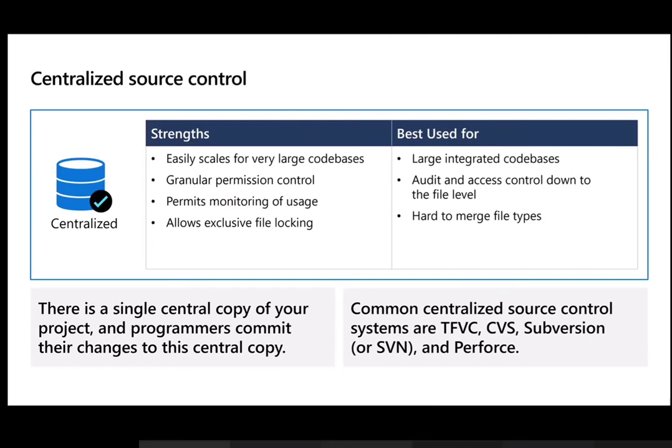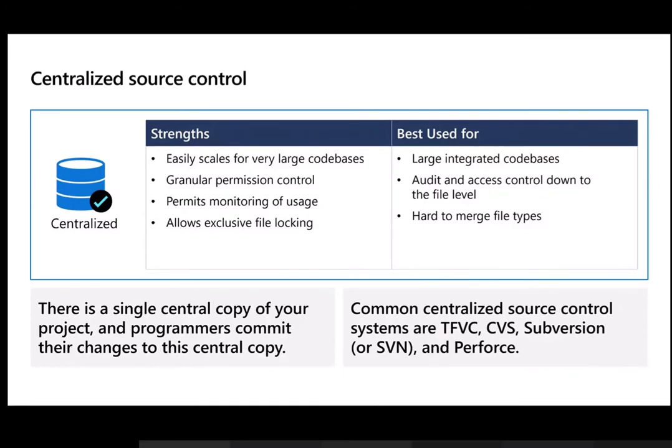If it is bound to a file system, then it will have complete lockdown, or I can say access control, at the file level. However, if you have seen a base file system like blob storage, then you can only control the container, or to a limited extent those particular blobs. We will not have a complete lock of those files for individual coders or developers. So that is the difference between centralized and distributed source control.